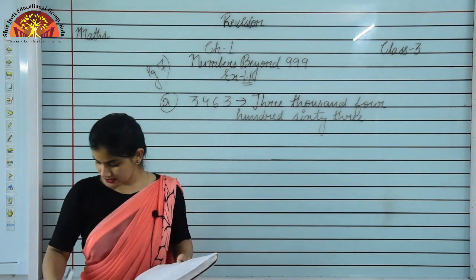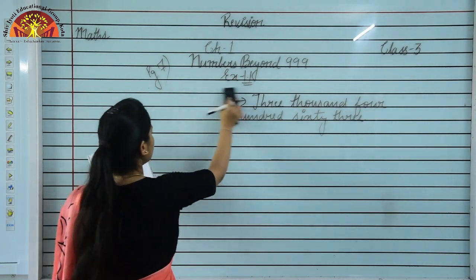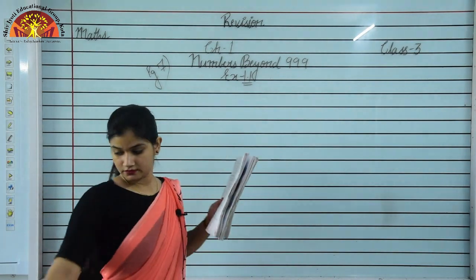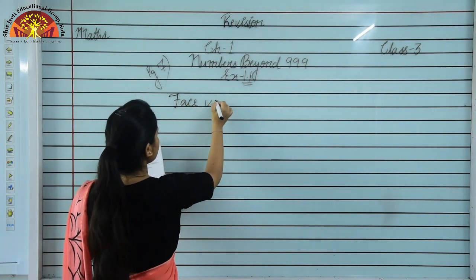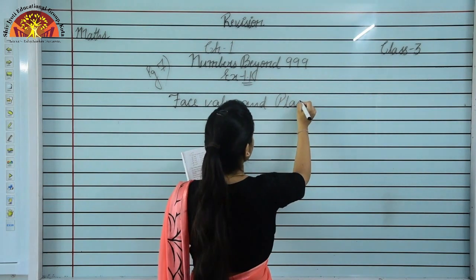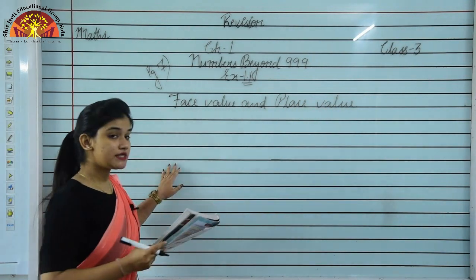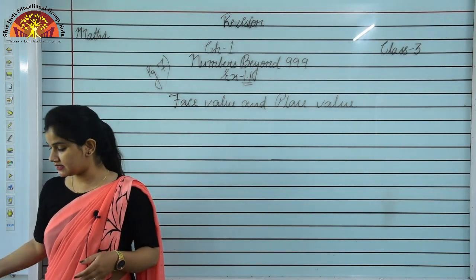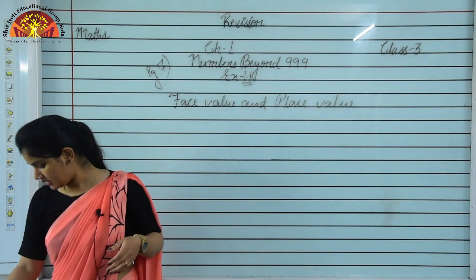So students, now we'll see the next topic that is given on page number 7 only, face value and place value. The topic is face value and place value. So what is the face value, student? The face value of a digit is the digit itself. What is the face value? The face value of a digit is the digit itself.